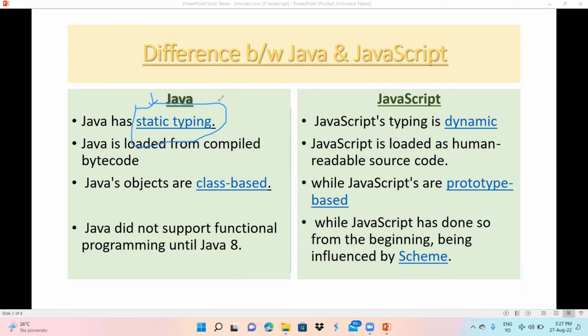So the main motive is to help those students. In later videos, I will tell you what static typing is.